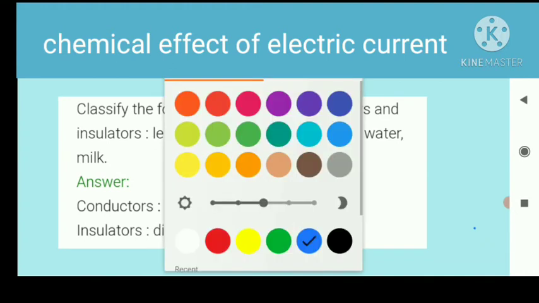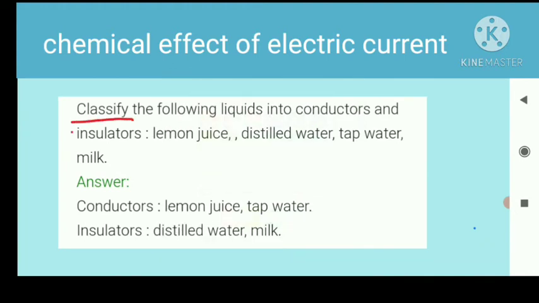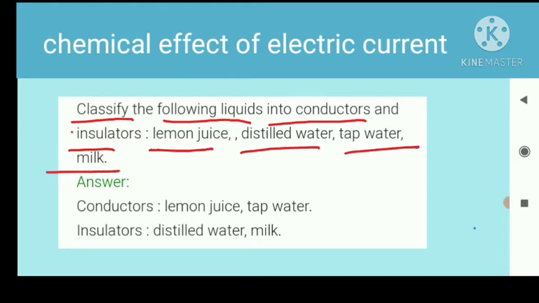Our next question is here: classify the following liquids into conductors and insulators. Some examples are given here: lemon juice, distilled water, tap water, milk. These are some solutions given here, and we have to choose which are conductors or insulators. So here the conductors are lemon juice and tap water, and the insulators are distilled water and milk.